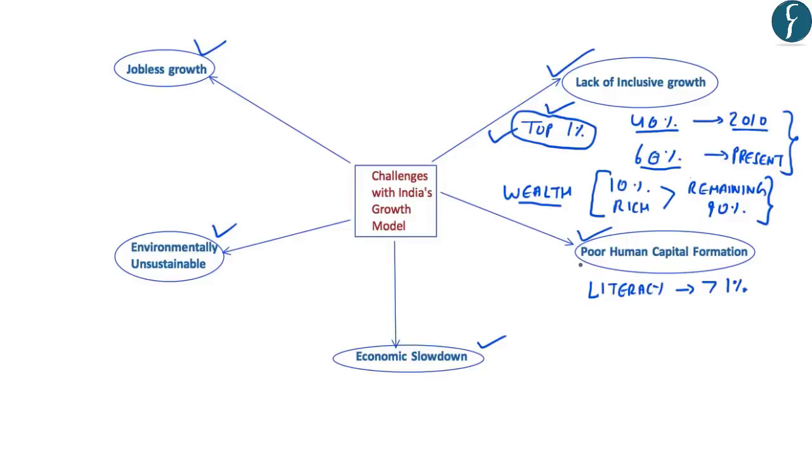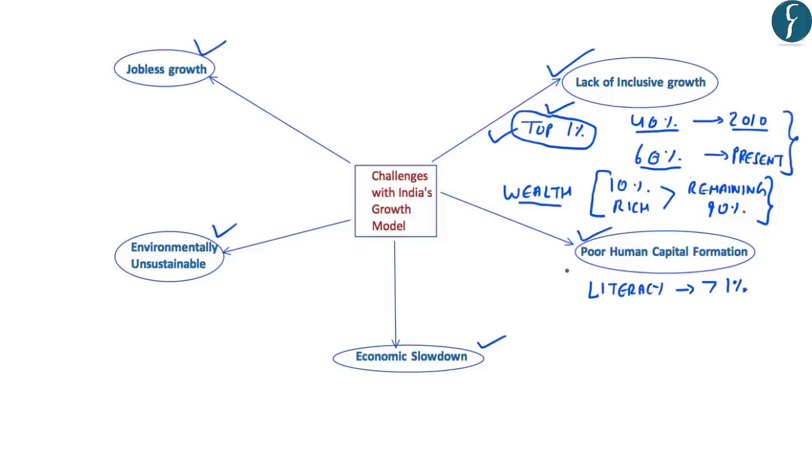Now the second challenge with India's growth model has been the poor human capital formation in the past 20 to 25 years. Regarding the population of India, it is said that India has got a huge demographic dividend because most of its population is in the younger age. And it is said that if India optimally utilizes its demographic dividend, it can sustain higher GDP growth rates.